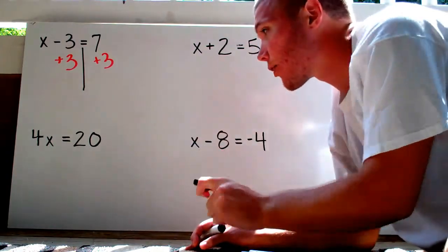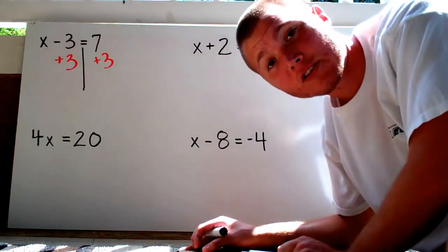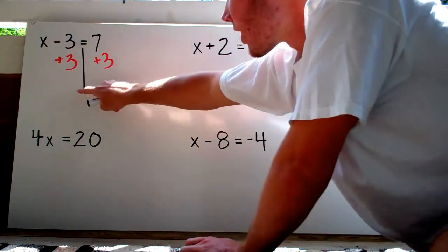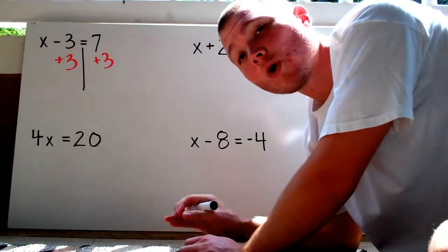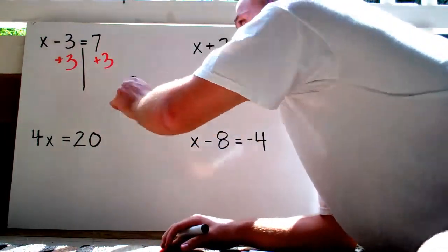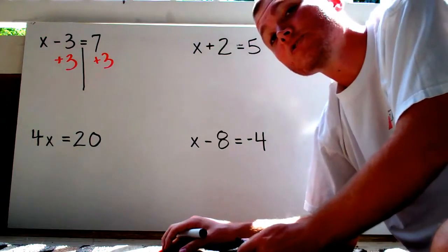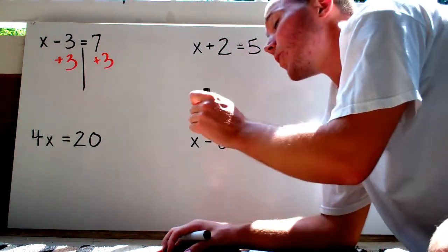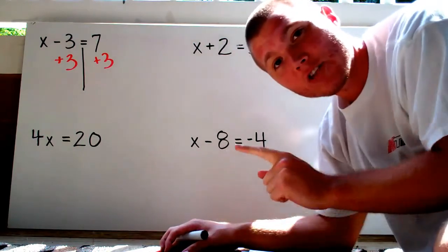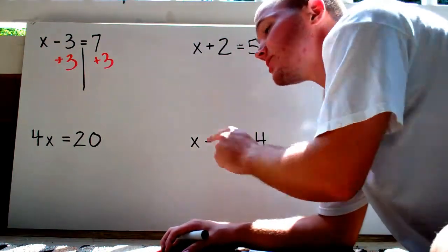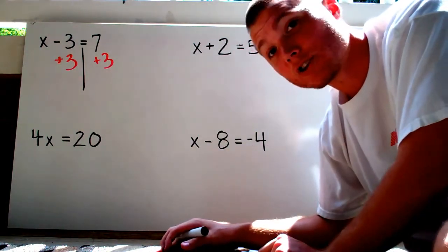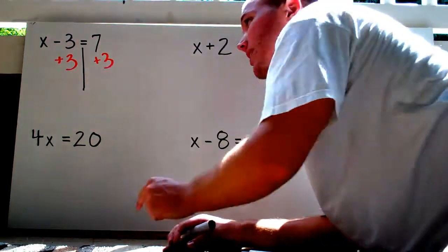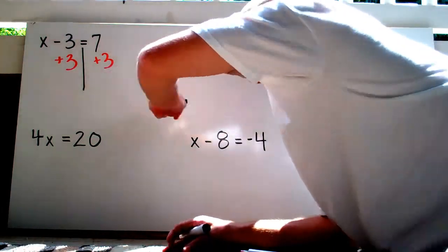I'm not writing this down on the whiteboard, so write this down in your notes. Whatever you do to one side of an equation, you have got to do to the other side of an equation. Alright? Again, whatever you do to one side of the equation, you have got to do to the other side of the equation. So, since I'm adding 3 on that side, I also have to add 3 on this side.